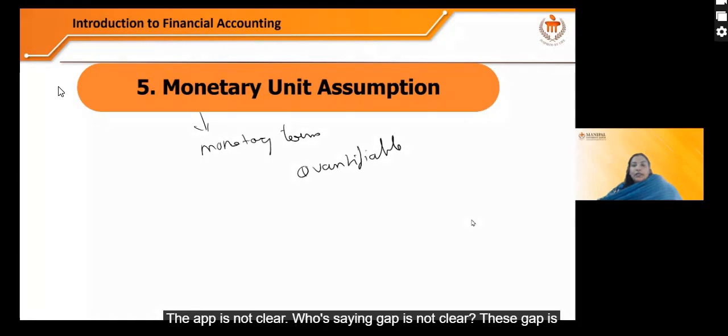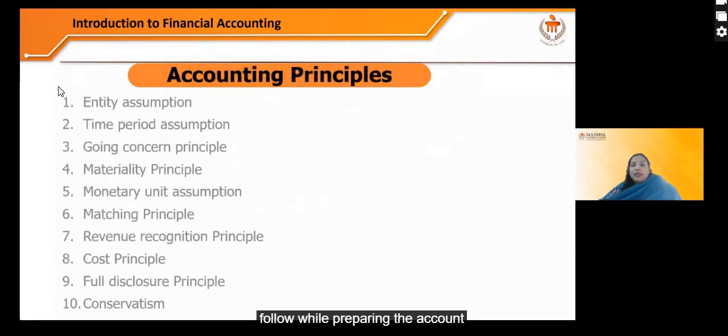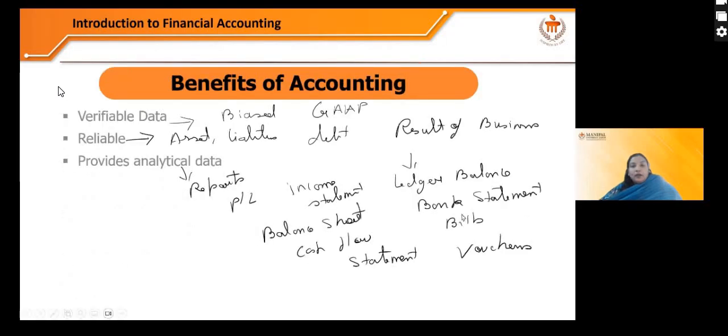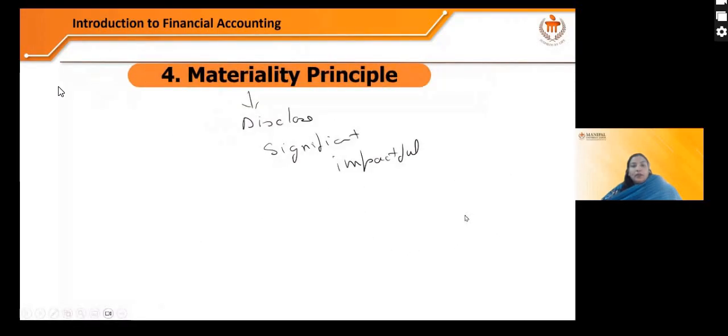Who is saying GAAP is not clear? GAAP is generally accepted accounting principles. So I'm discussing here a few principles which we need to follow while preparing the accounts. These are the principles which I'm covering here. There are some rules which every company needs to comply with. That is generally accepted accounting principles. So these are the principles.